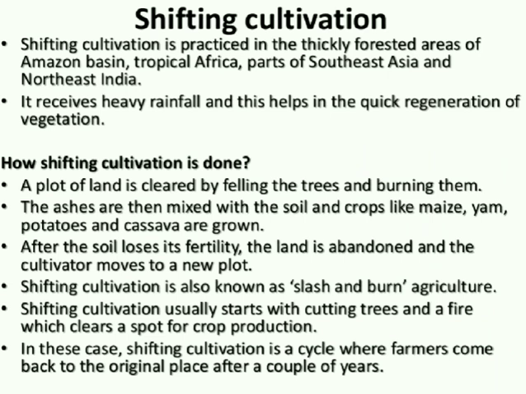Shifting cultivation. Shifting cultivation is practiced in thickly forested areas of the Amazon basin, tropical Africa, parts of Southeast Asia and Northeast Asia, India. It receives heavy rainfall, and this helps in the thick regeneration of vegetation. How is shifting cultivation done?